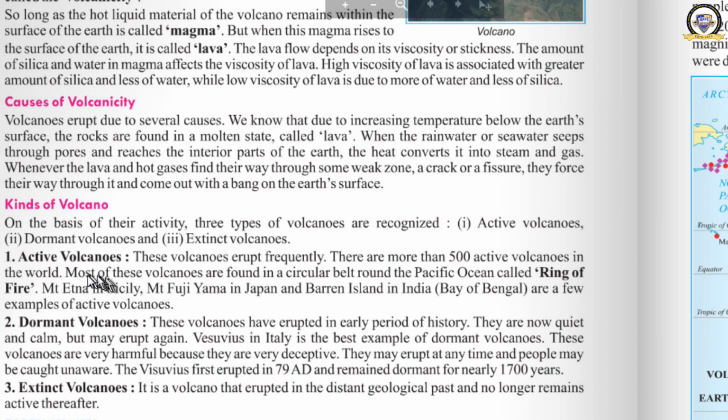What do you mean by active volcano? You can get the meaning from the term only. What is the term? Active, which means the volcanoes erupt frequently. There can be frequent eruptions. There are more than 500 active volcanoes in the world, and they are found in a circular belt around the Pacific Ocean called the Ring of Fire. There is a particular area in the Pacific Ocean which is known as the Ring of Fire. In that particular area, most of the volcanic eruptions occur frequently.